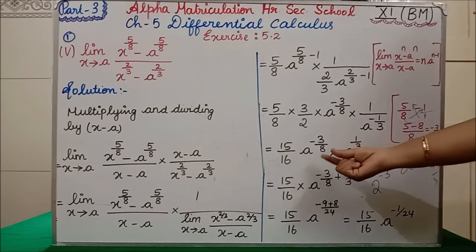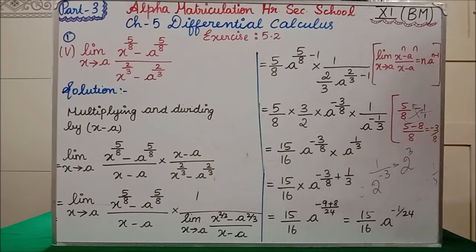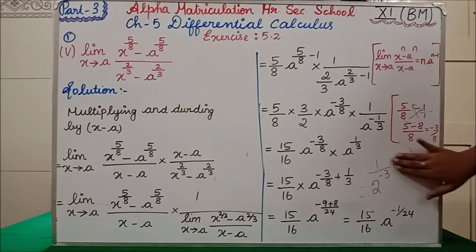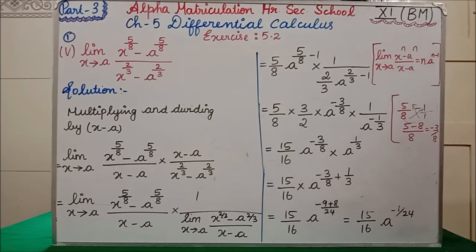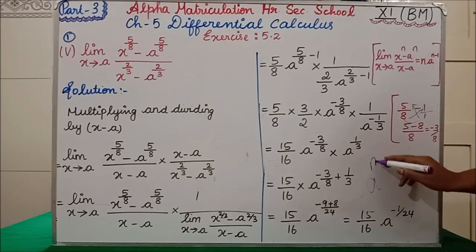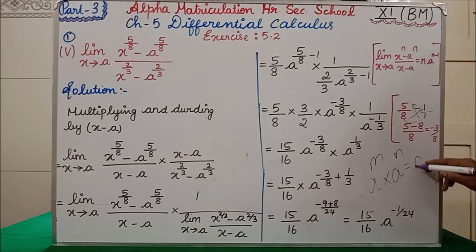Now the next step, 15 divided by 16, we are writing as such, into. If you see here also base a, here also base a. In the same exponents and powers in 8th standard you have read, no? In that we have a very important first exponent law. The formula is a power m into a power n is equal to a power m plus n.